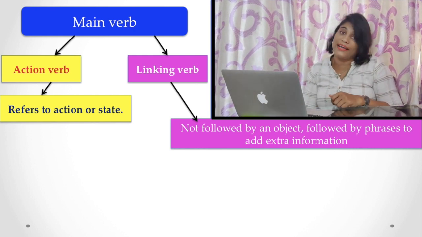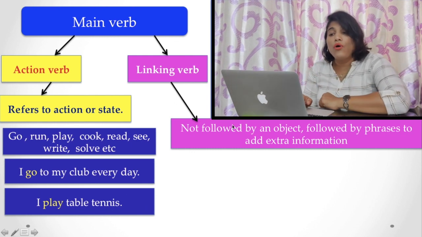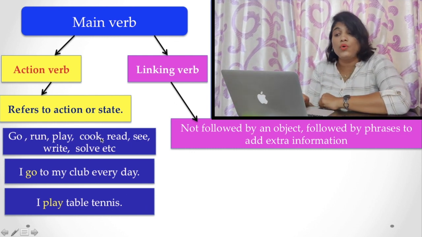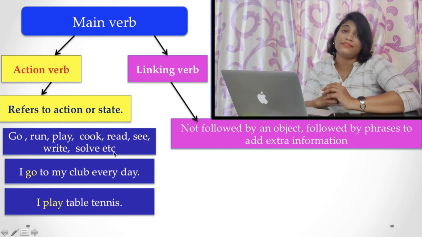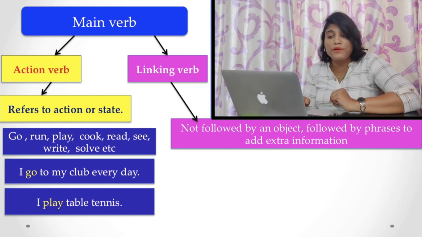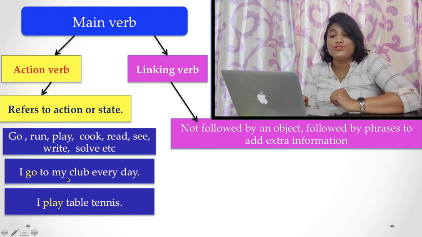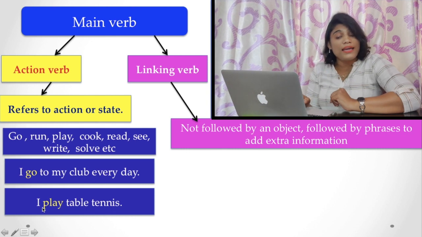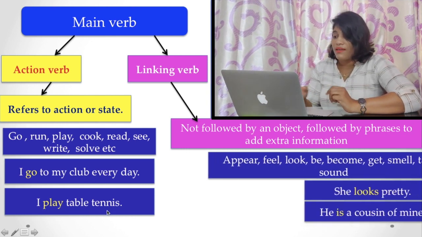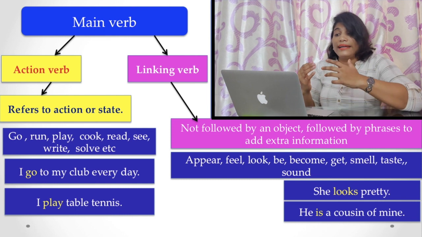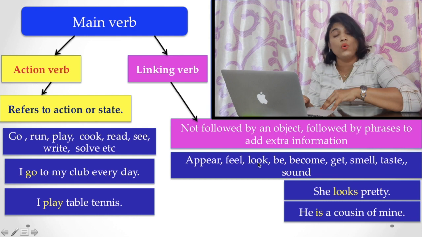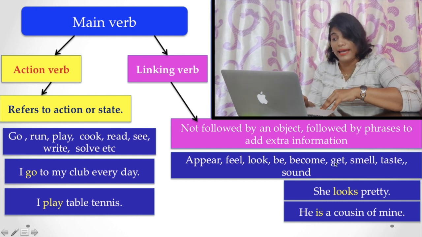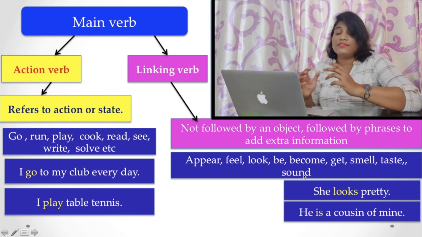Now let's see the examples. Here, go, run, play, cook, read, see, write, solve, etc. are the action verbs. For example, I go to my club every day. I play table tennis. Or when it is a linking verb, you may say appear, feel, look, be, become, get, smell, taste, sound. All these are called linking verbs.